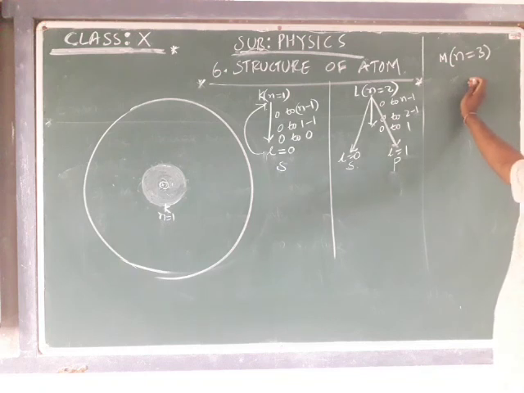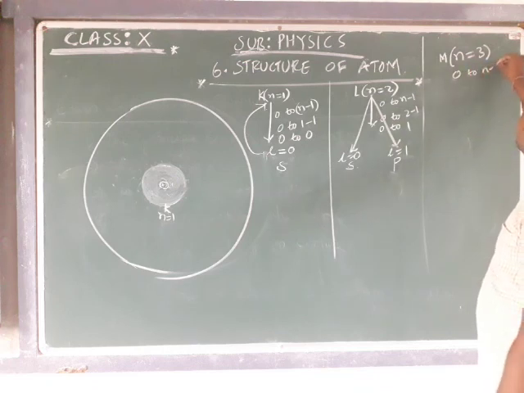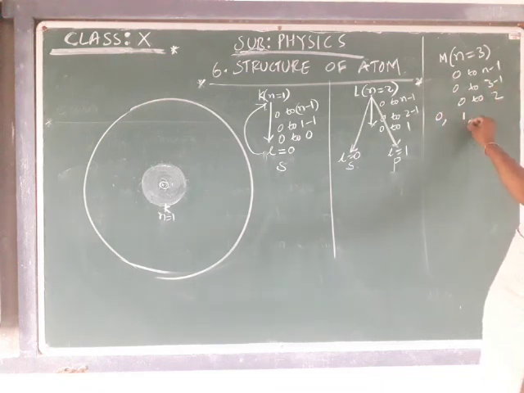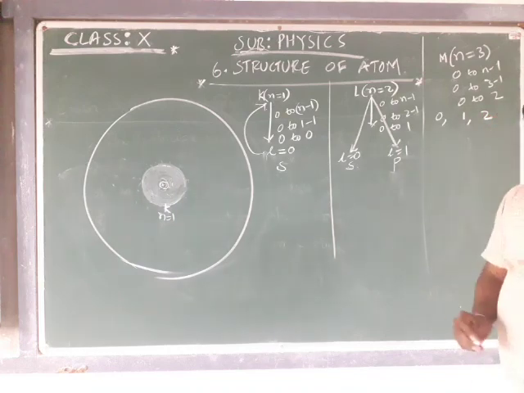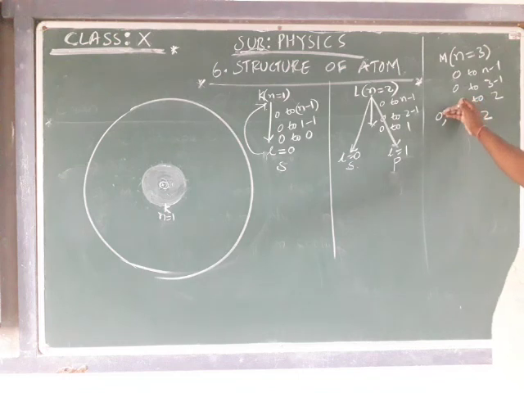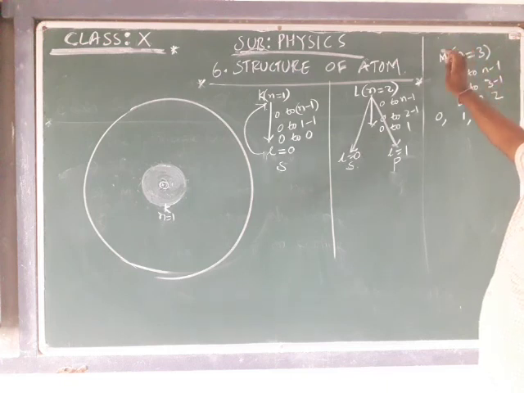Again we are going to take the reference of the range from 0 to n minus 1. That is 0 to 3 minus 1, which is 2. That means there exist 0, 1 and 2. There are 3 subshells going to be present in the main shell M.